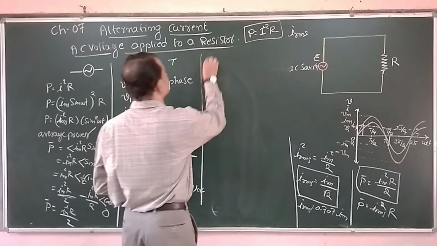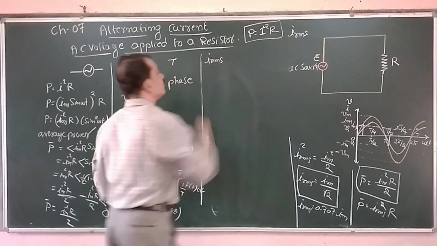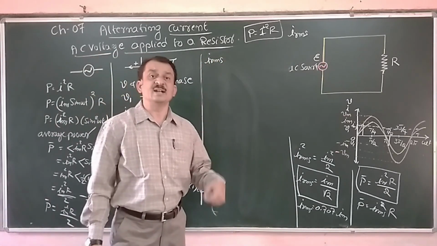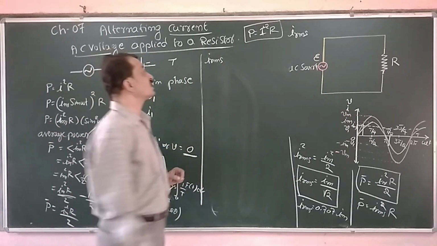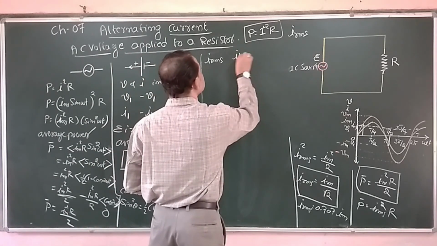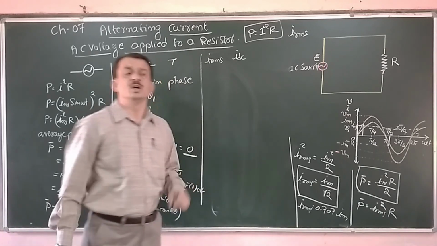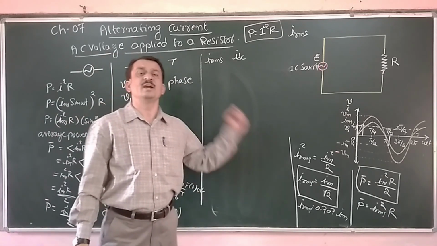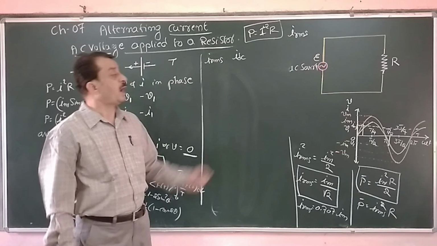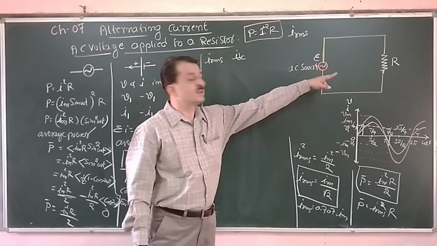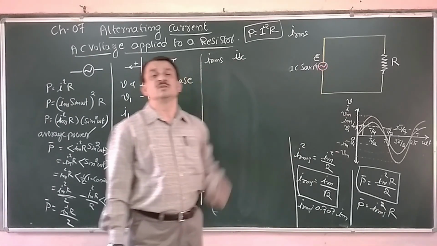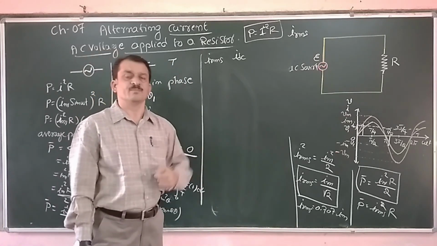Now, the RMS value of current, IRMS, is that DC or steady current which produces the same heating effect as produced by the AC current flowing through that resistor.